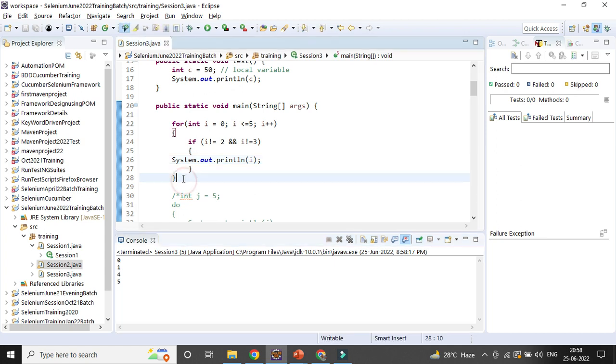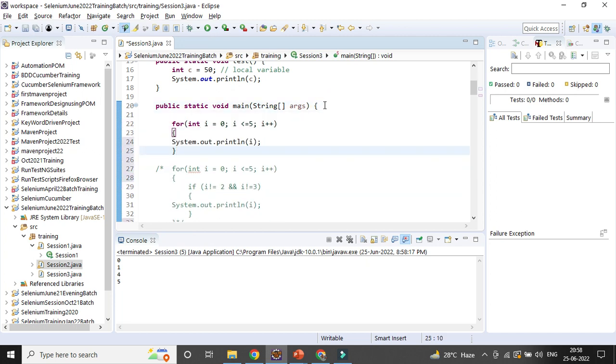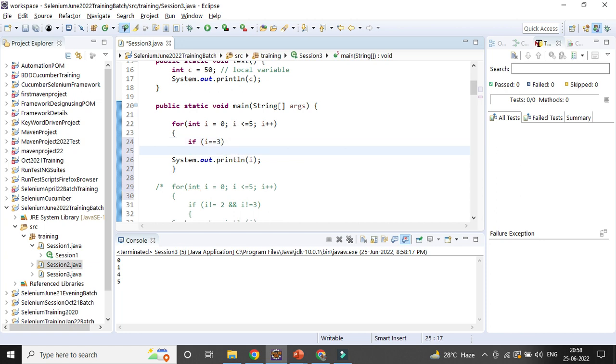I will show you the importance of break here also, how you can use it. That way you can discard some of the steps. It is not that you have to use everything. Say I am using the break here. I can give the condition in a similar way: if i equal to 3, as and when it matches 3, I will just break the loop.